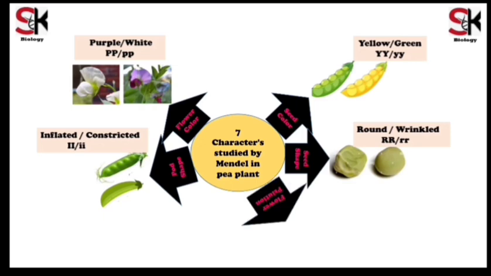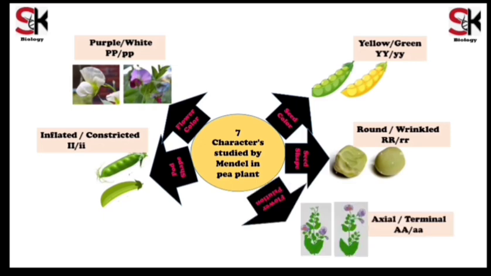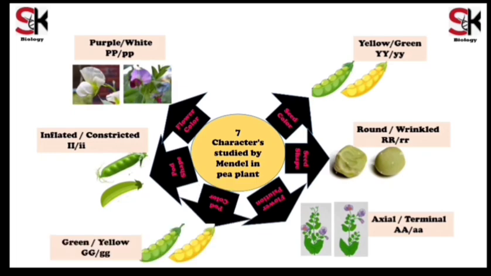Fifth trait is flower position. Flowers grow at 2 positions on plants. One is axial, that is on the side of the stem, and the other is terminal, that is at the tip of the plant. Axial is dominant and terminal is the recessive trait. Next trait is pod color. Pod may be green or yellow. Green is the dominant trait and yellow is the recessive trait.